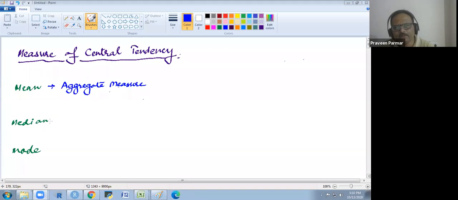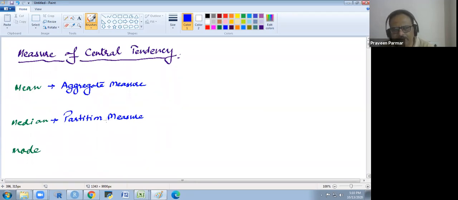The median is a partition measure. We arrange the data in ascending or descending order, and the value of the middlemost item is called the median. So we partition the data into two parts, with 50% above and 50% below the median value.